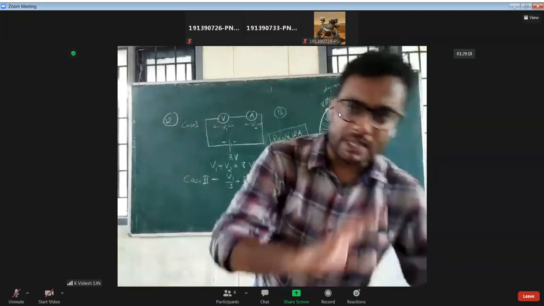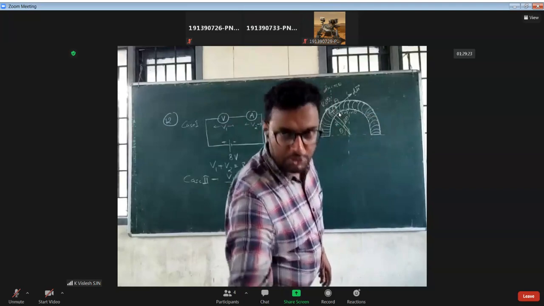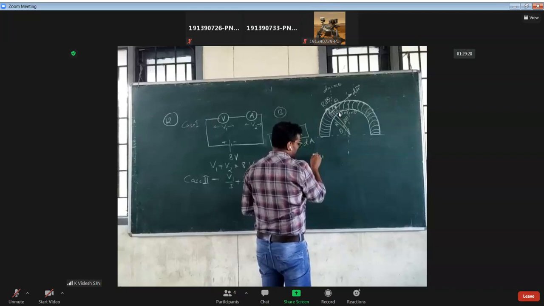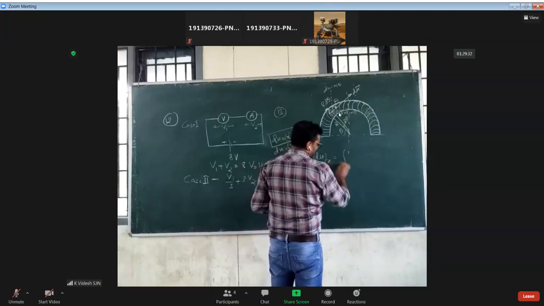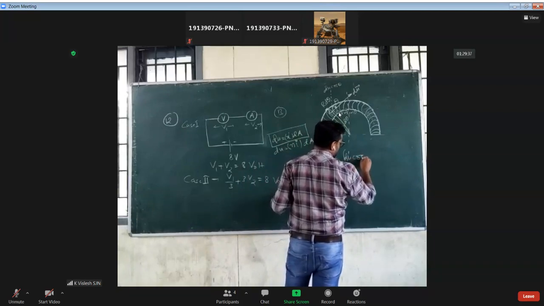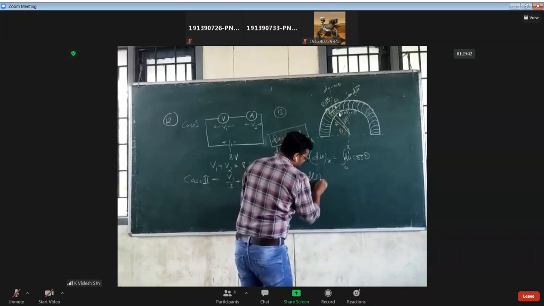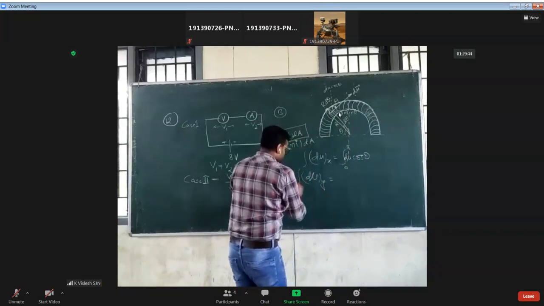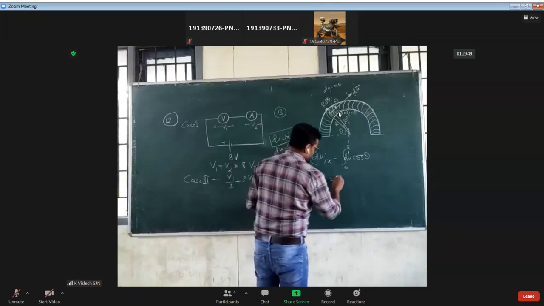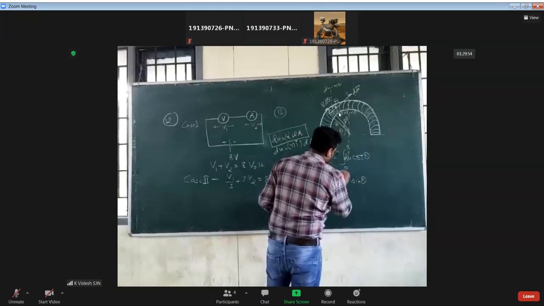Otherwise, if you don't want to cancel it out, no problem. What you need to do is integrate this one, that is d mu x. You have to integrate d mu cos theta from 0 to pi. Then you need to integrate d mu y, 0 to pi.